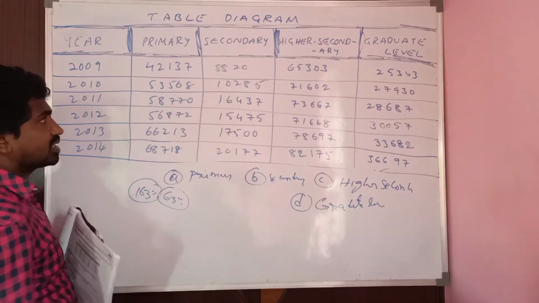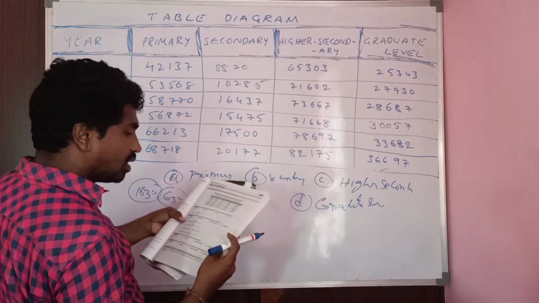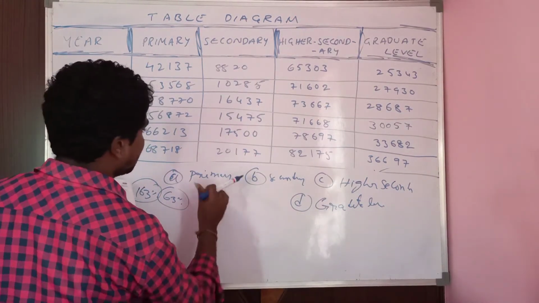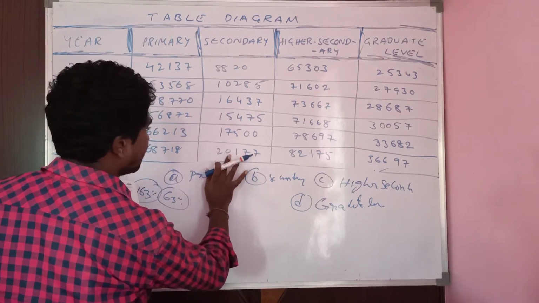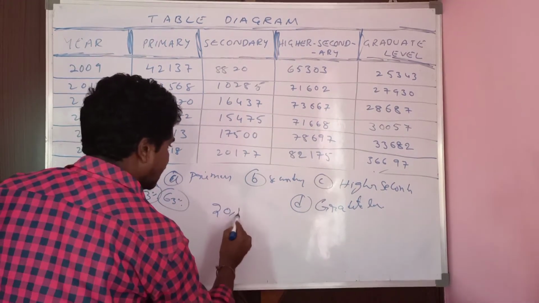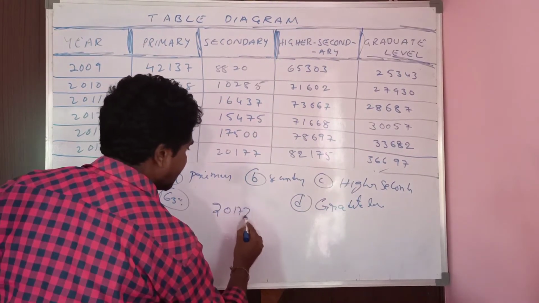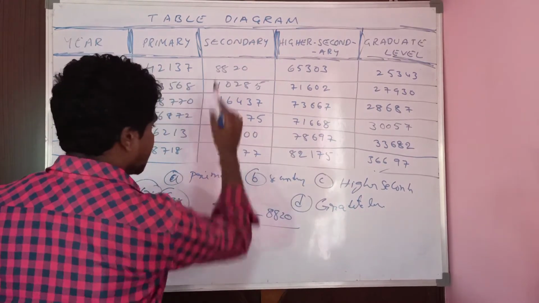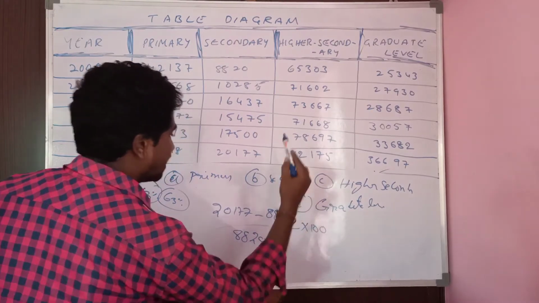Like that, if you take for secondary, initially he is asking from 2009 to 2014. In secondary 2009 8820, and 2014 20,177. Growth rate is nothing but difference by initial value: 20,177 minus initial 8820 by initial value 8820 into 100, like that.